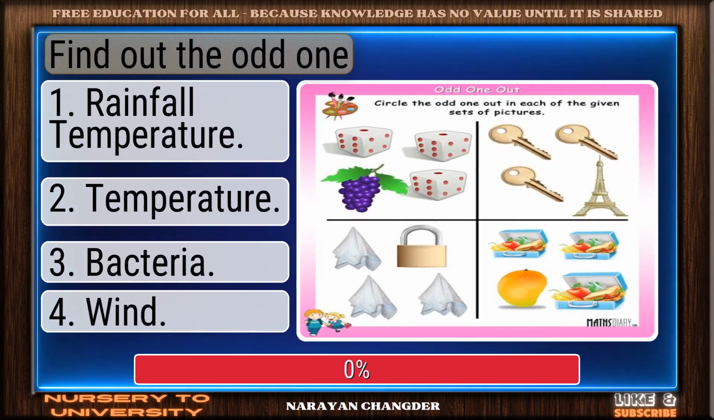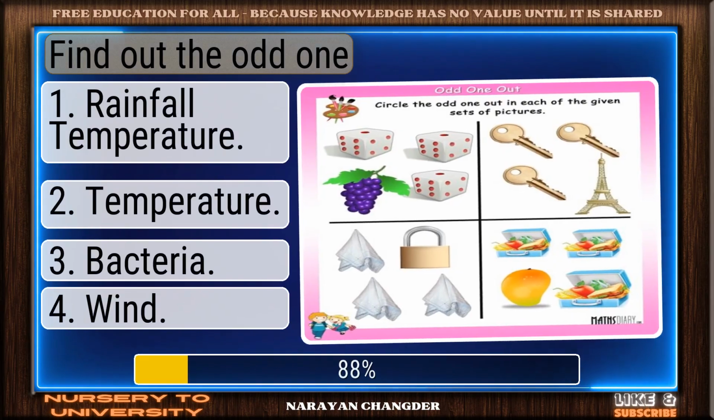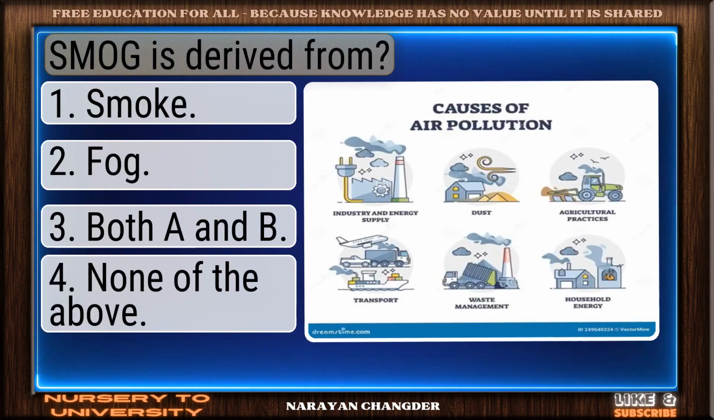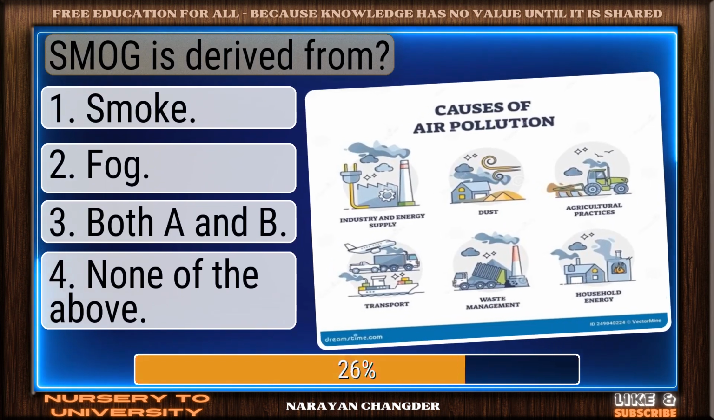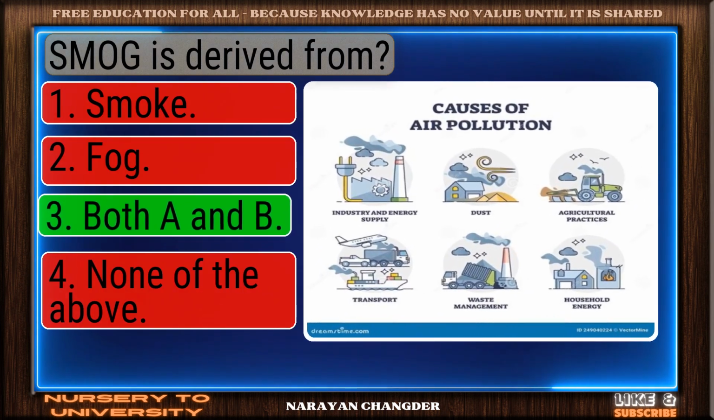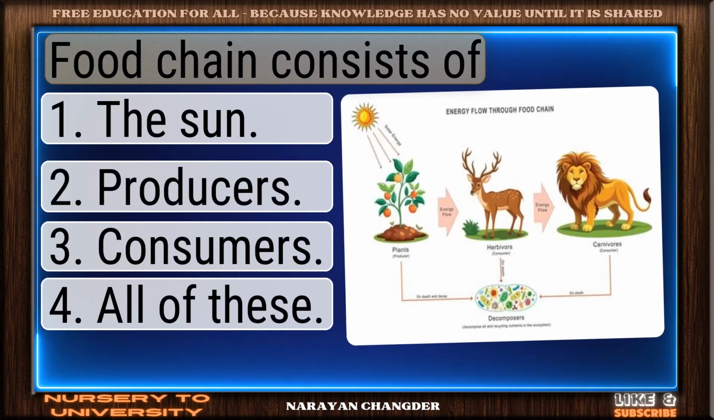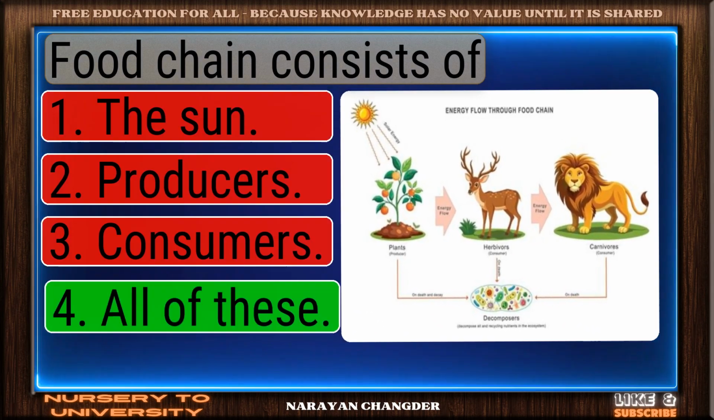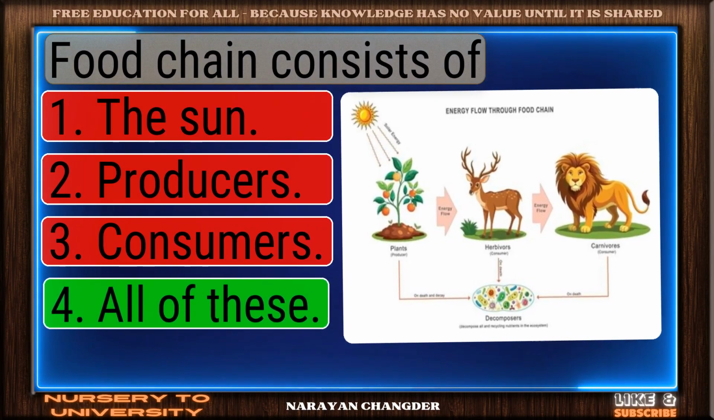Find out the odd one. Excellent. Bacteria is well reasoned. Smog is derived from. Well picked. Both A and B is correct. Food chain consists of. Great job. All of these is accurate.